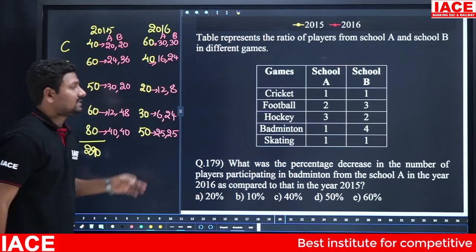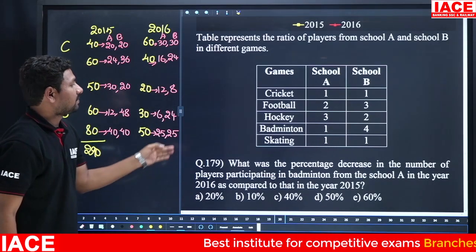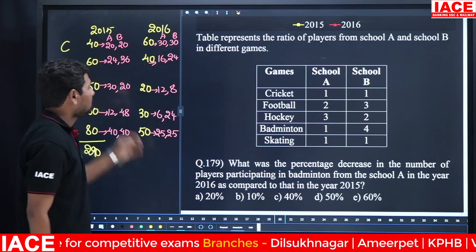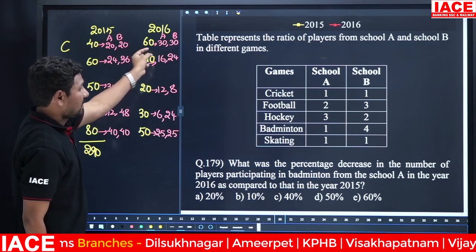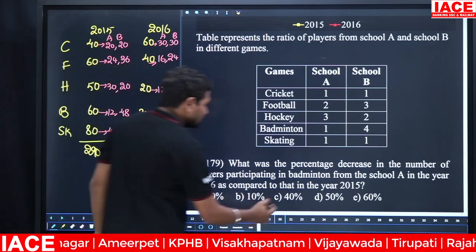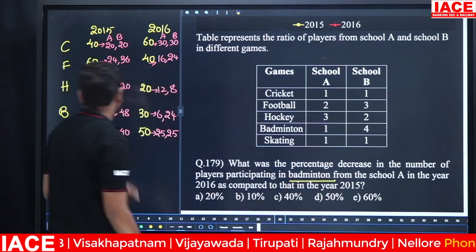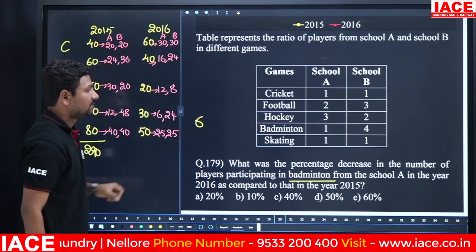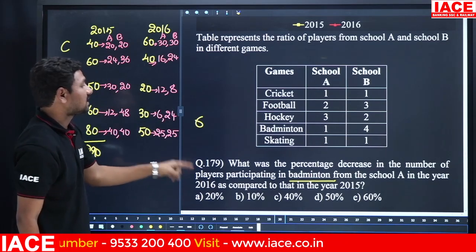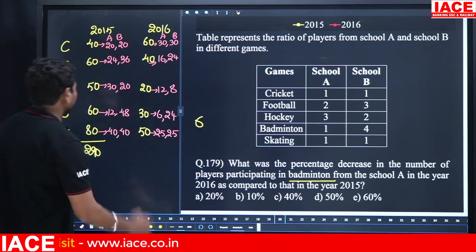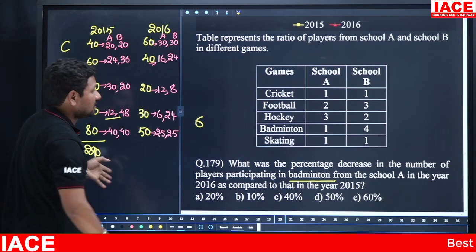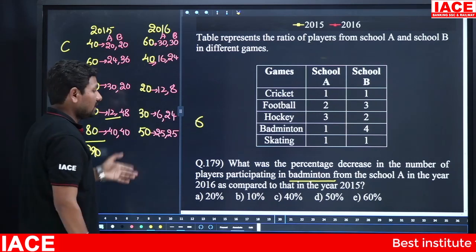What was the percentage decrease in the number of players participating in badminton from school A in the year 2016? Here they are asking about the sport badminton. School A has 6 members in the year 2016, compared to 12 members in 2015. 12 members becoming 6 members means how much decreased? 50% of the members are decreased here.